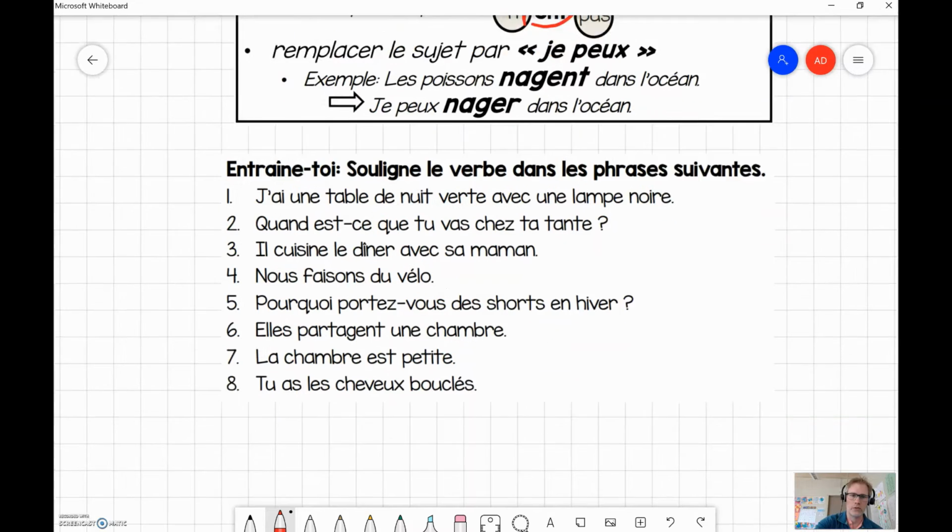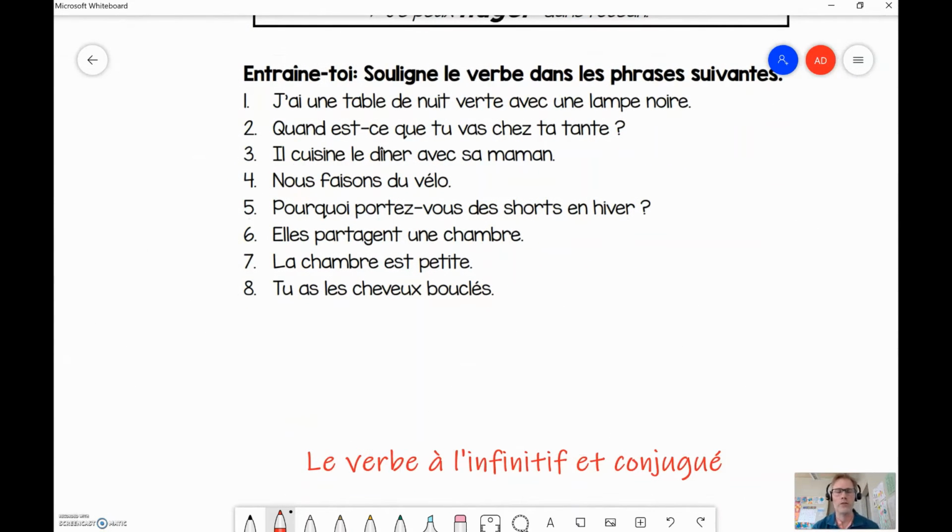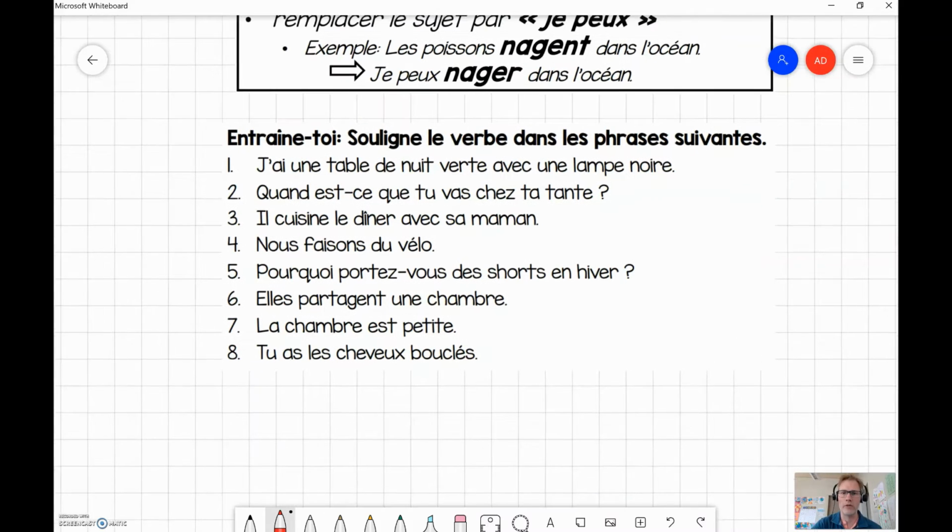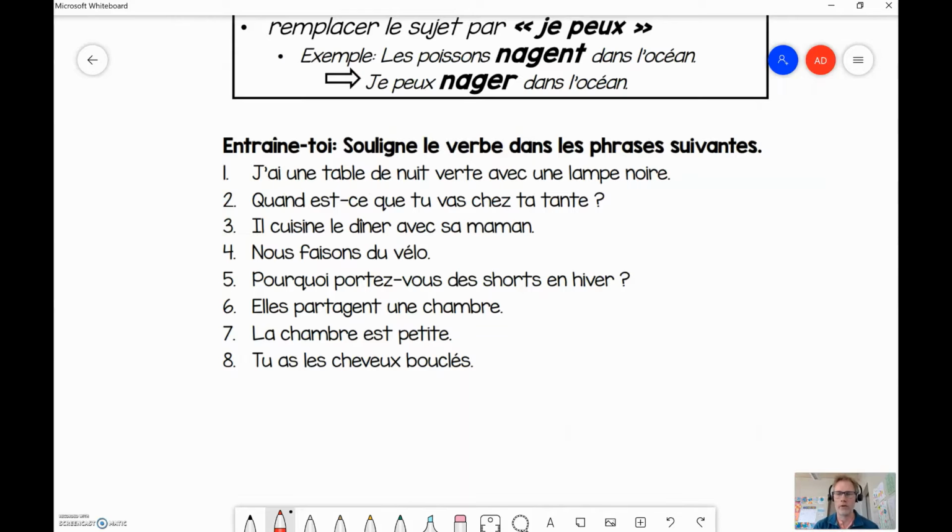So, let's go down here. Entraîne-toi. Souligne le verbe dans les phrases suivantes. So, underline the verb in the following sentences. So, j'ai une table de nuit verte avec une lampe noire. Well, table, is that a verb?